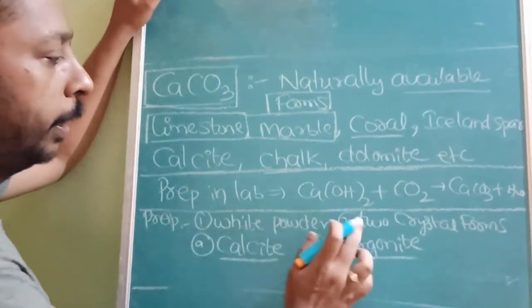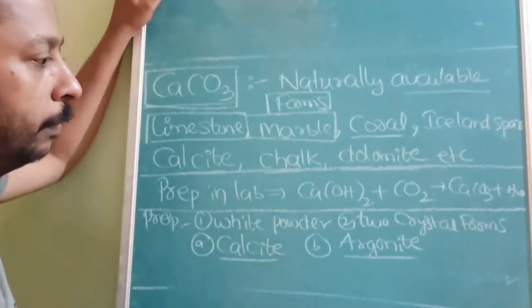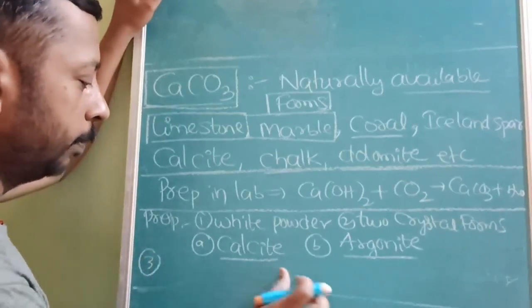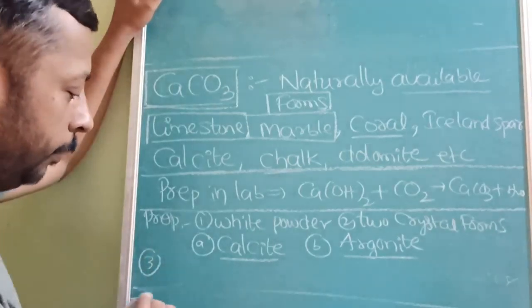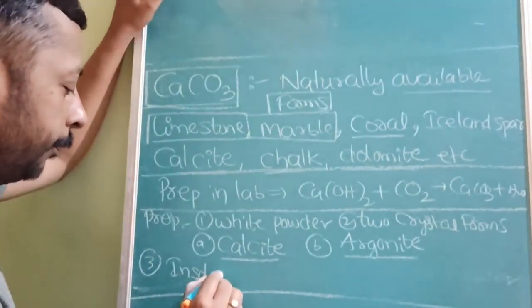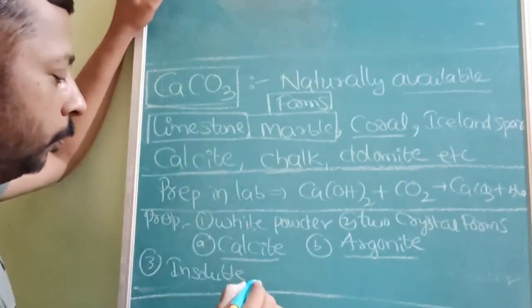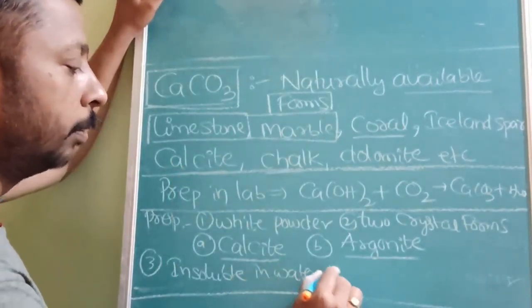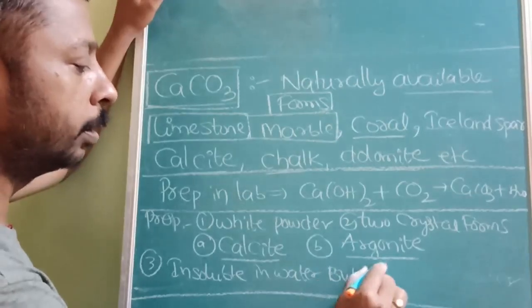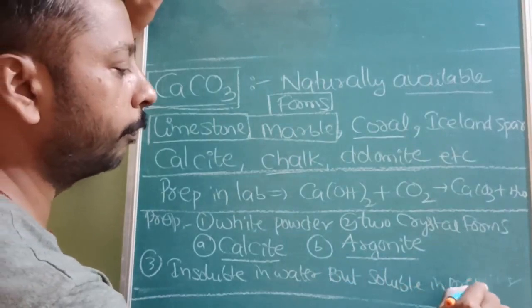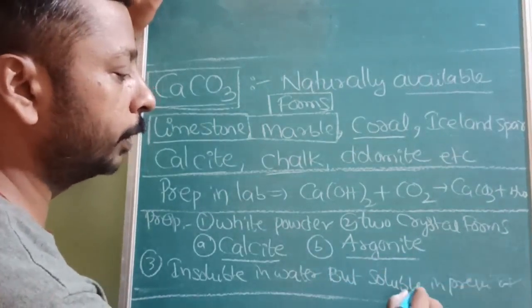So the first property, white powder. Second, white crystalline forms. And the third property, already discussed but I am explaining again: it is insoluble in water. CaCO3 is insoluble in water, but soluble in the presence of CO2.